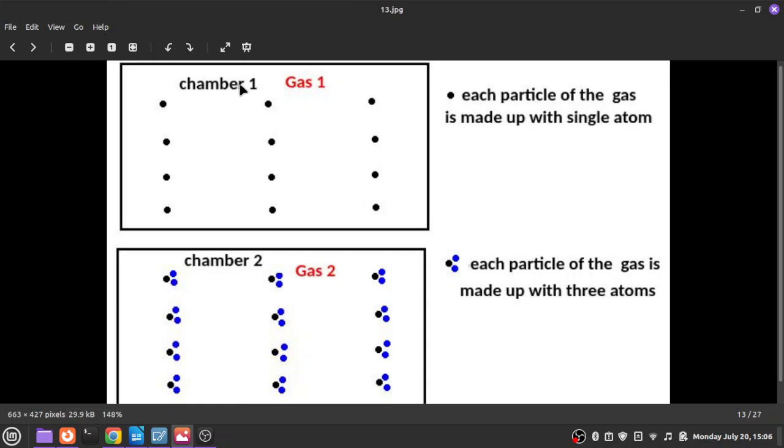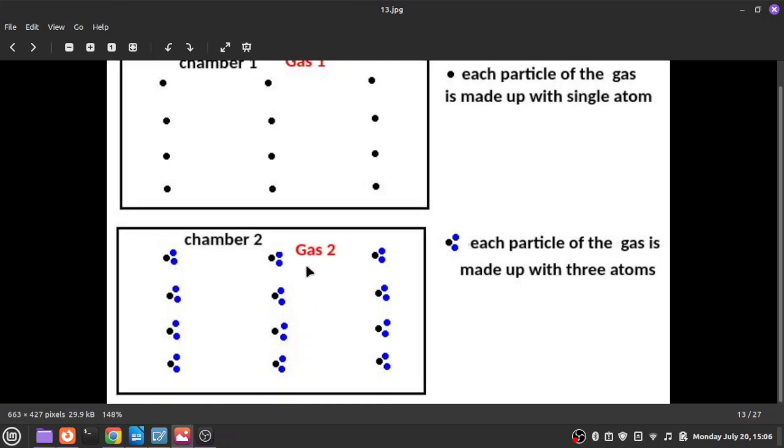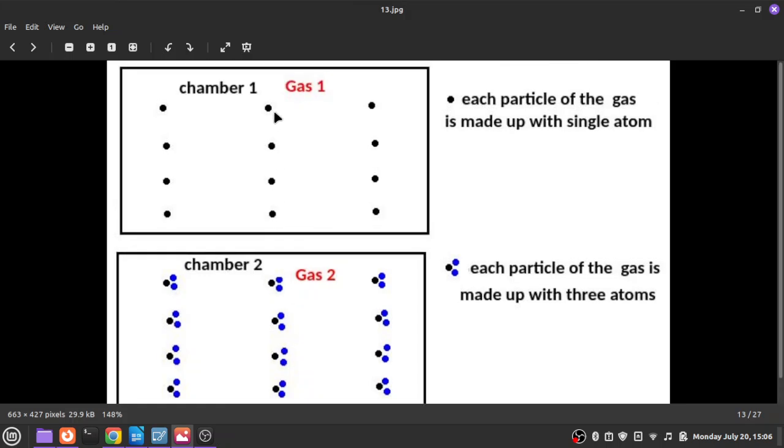See that there are 12 gas particles in gas 1 and 12 particles in gas 2. Both gas 1 and gas 2 occupy the same volume, and both contain the same number of gas particles. See that even though gas 1 is made up of a single atom, gas 2 is made up of 3 atoms.